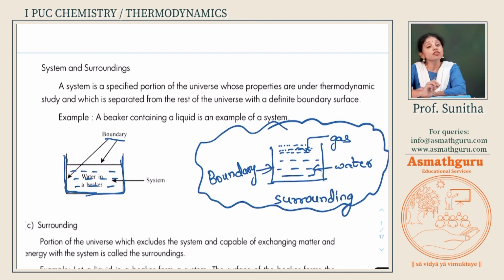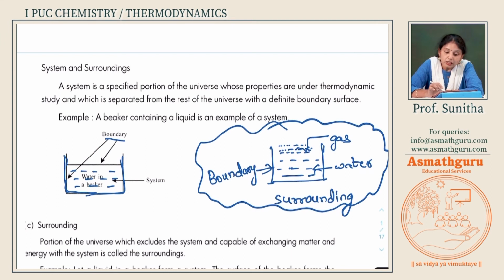So, what is a system? It is that part of the universe which is enclosed within the boundary. What is inside the boundary we call the system. And it is very important that we are studying its properties. If its properties are under study, then it is going to be considered as the system.